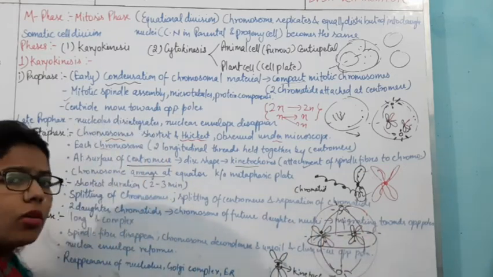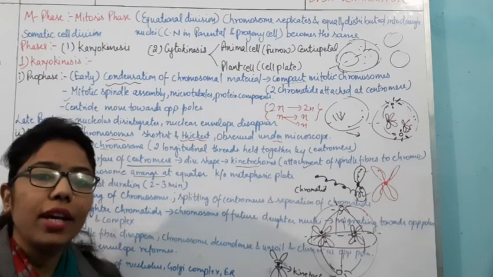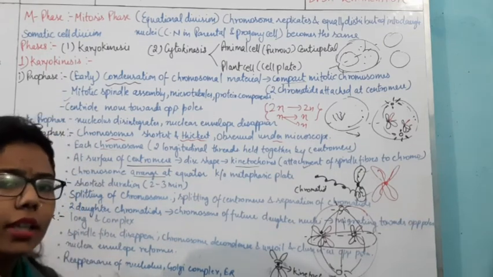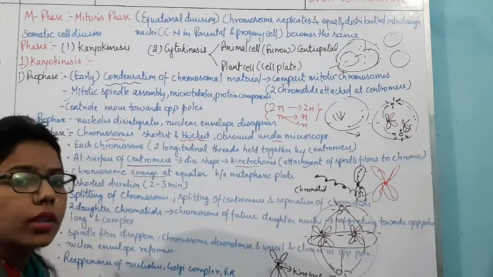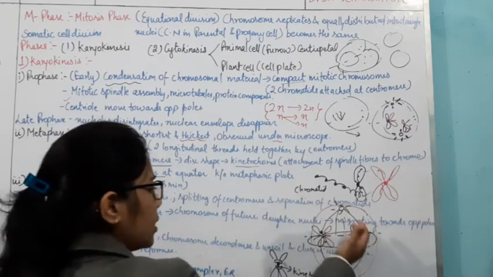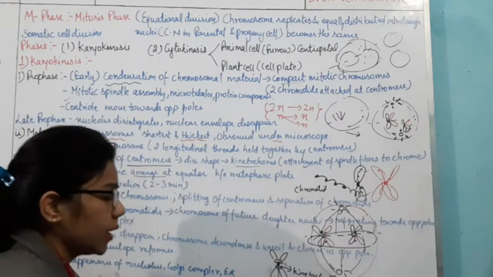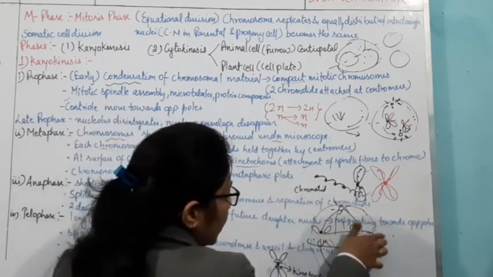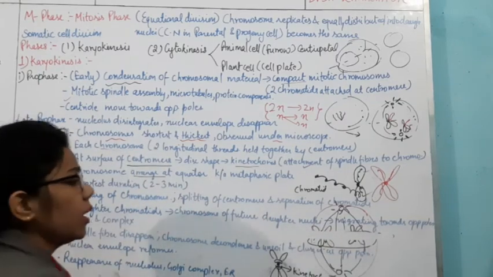Now comes the anaphase. This anaphase has a very short duration. It means it will take a very short period of time, I have mentioned 2 to 3 minutes. See, everything has been done in the prophase and metaphase. Now what is needed? It needs to be divided. It should be a division from the center.